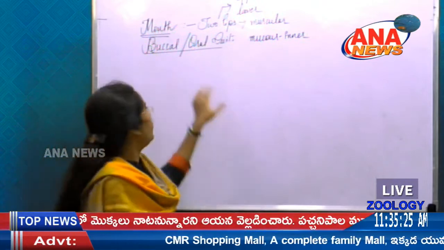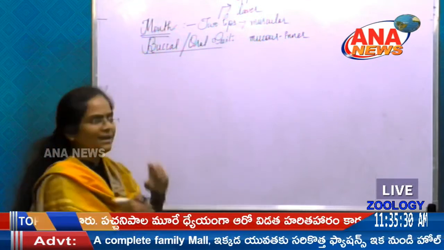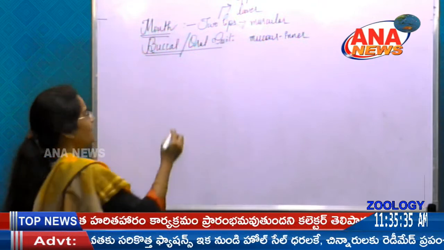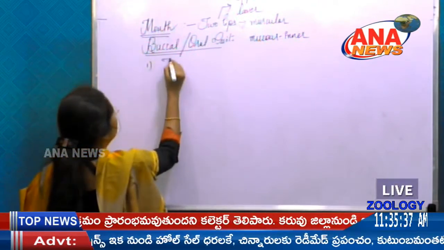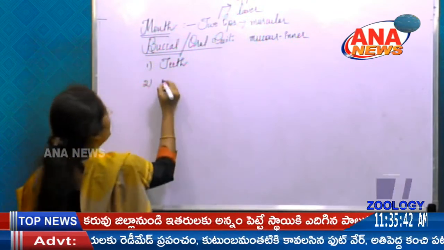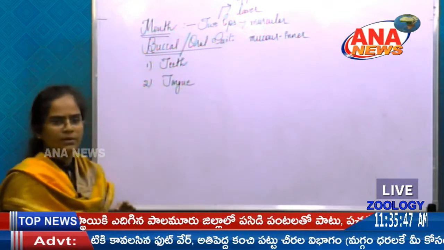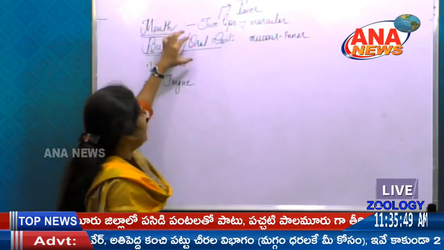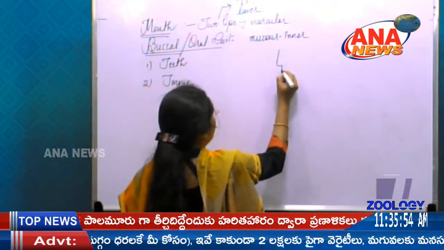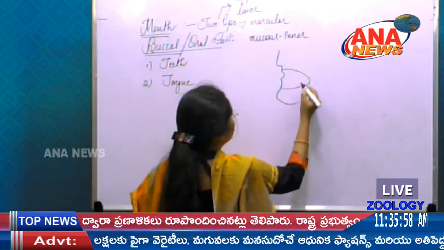So the buccal cavity or oral cavity. Whenever we open our mouth, we can see the hollow nature, that is the buccal cavity. What is present in that? We can have teeth and even the tongue. So the buccal cavity is the hollow region.